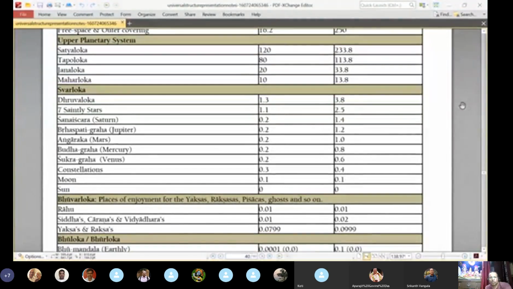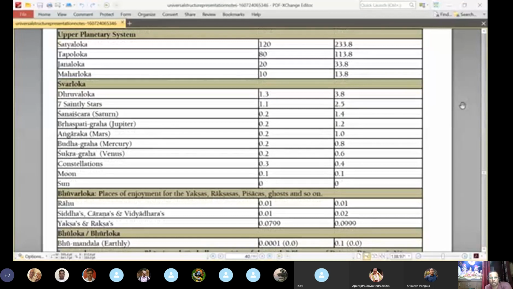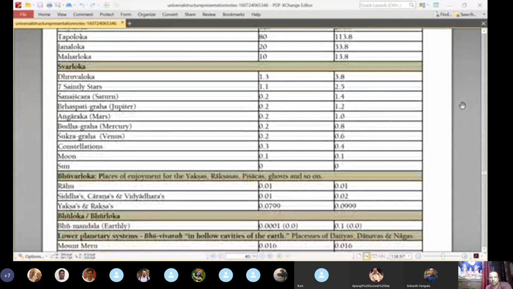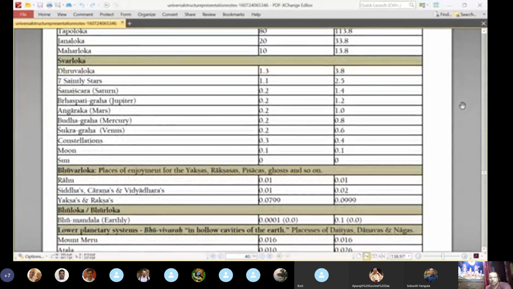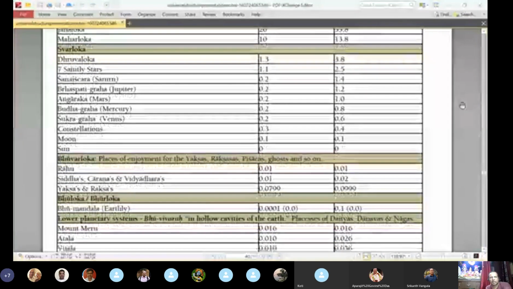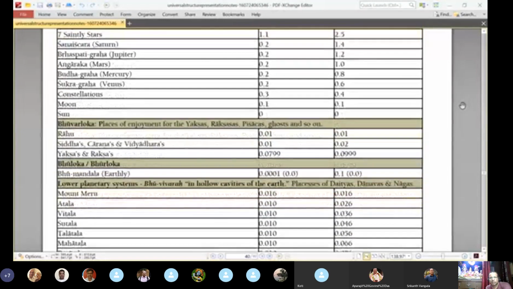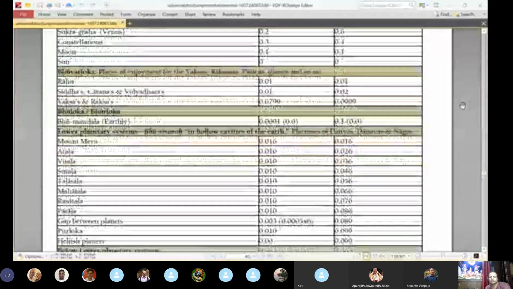Then after that, Bhuvarloka, with Rahu and the Siddhas' planets, etc., and the Yakshas' planet is there. Then Bhuloka, Bhumandala is there. Then Mount Meru extends a little further, and along with that, Atala, Vitala, Sutala, Talatala, Mahatala, Rasatala, Patala start. Then Pitraloka, the hellish planets, the remaining Earth, Sheshanaga, the Garbhodaka ocean, and the universal boundary.